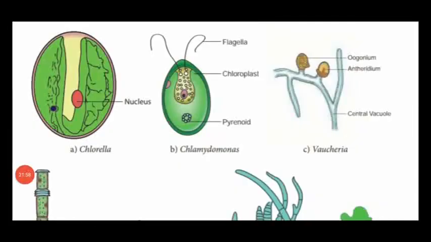Dear students, these are all the different thallus organizations of algae. First one, Chlorella, which is unicellular, non-motile. See, there is no flagella. Second one, Chlamydomonas, unicellular, but with two flagella. So that is said to be unicellular, motile. Then Vaucheria, showing the filamentous form with branches.